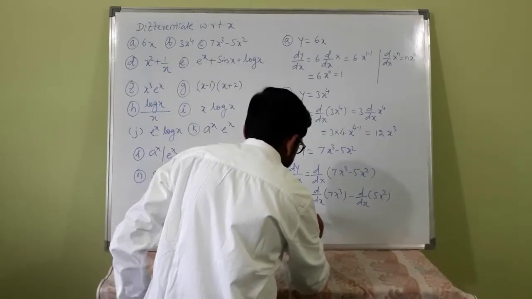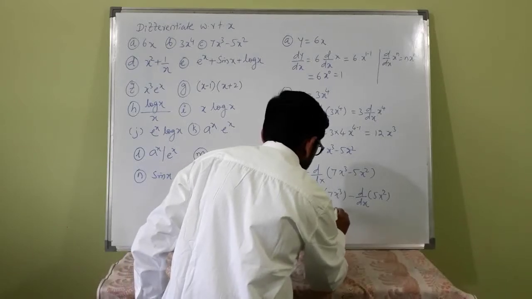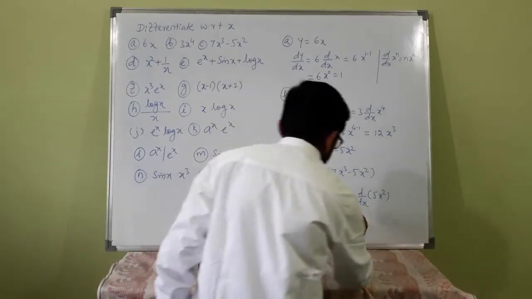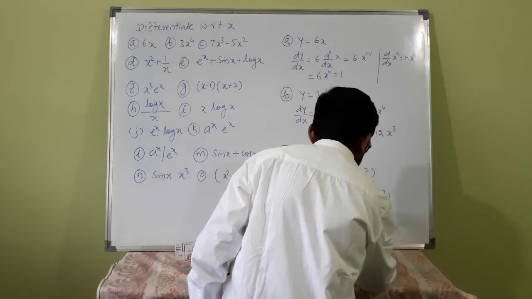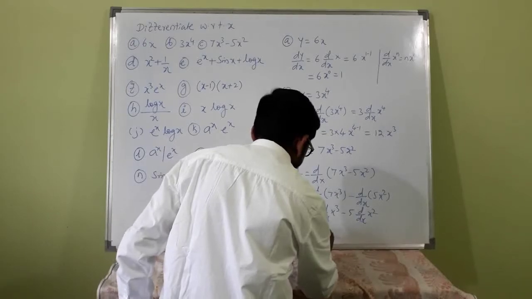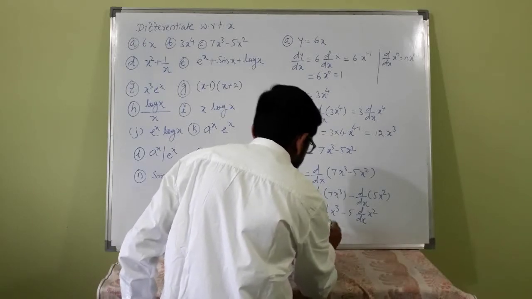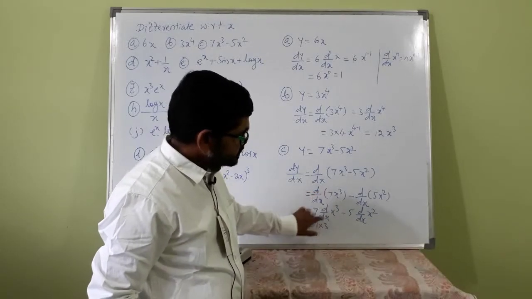See, 7 is constant. 7 d by dx of x cube minus 5 into d by dx of x squared. That is 7 into 3, d by dx of x raised to n is n into x raised to n minus 1.